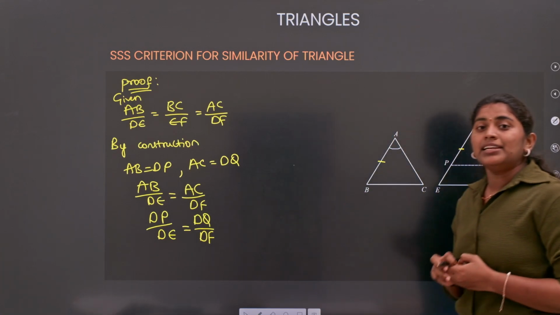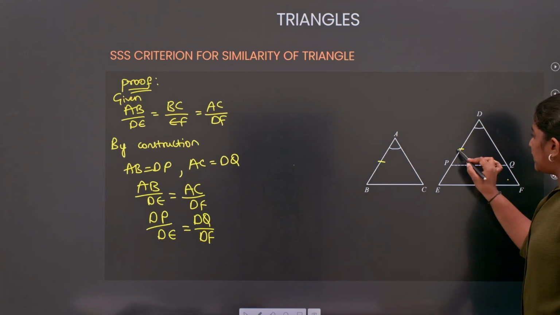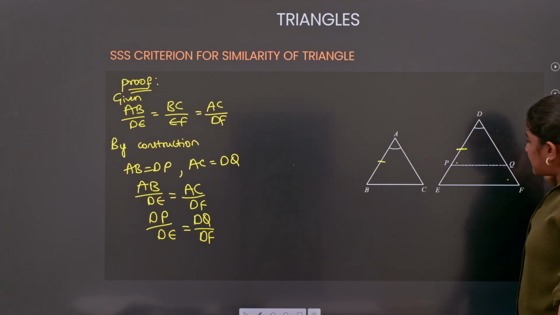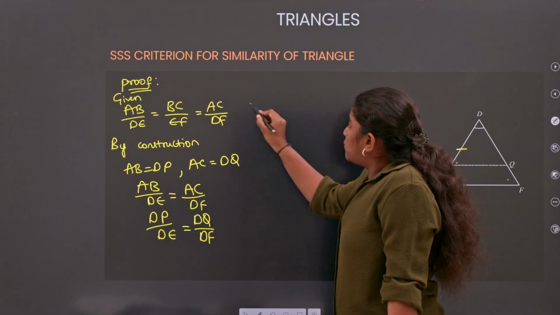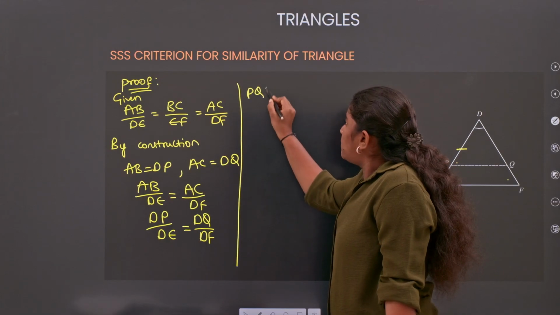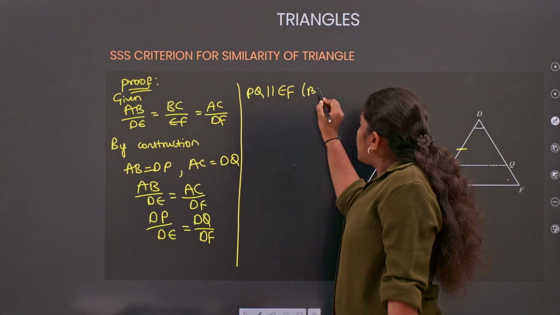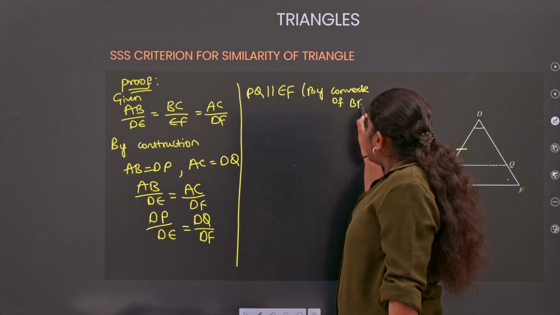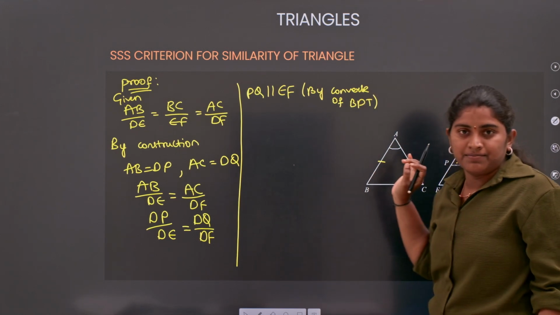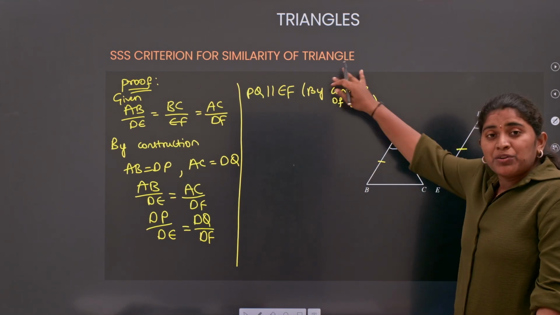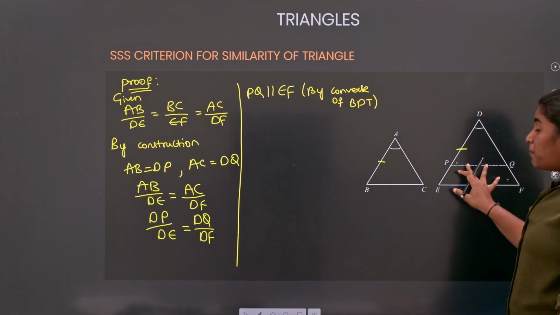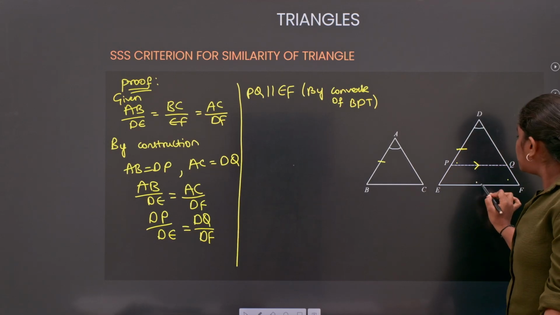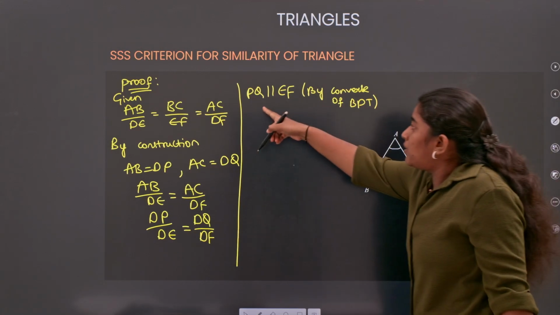Now for the triangle DEF, I got DP by the complete side DE and DQ by the complete side DF. So we can say, by using converse of BPT, PQ will be parallel to your EF. In the brackets, you need to mention the reason: by the converse of BPT, PQ is dividing the two sides of the triangle in the same ratio, so PQ is parallel to EF.